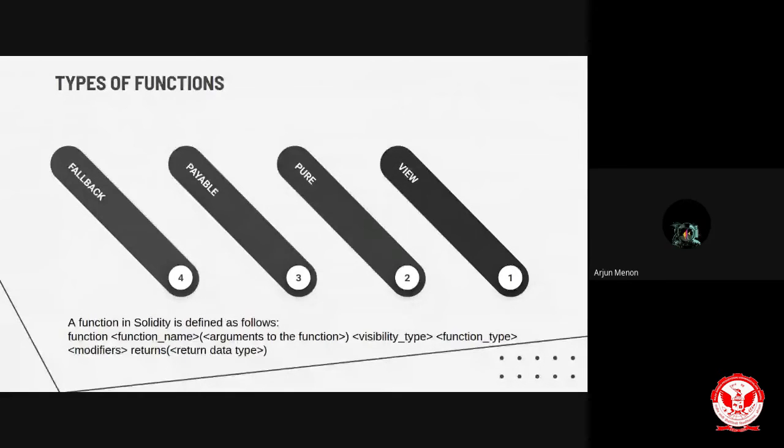There is exactly one fallback function in every contract. If any error happens or if any call happens to an undefined function, it should return to the fallback function.